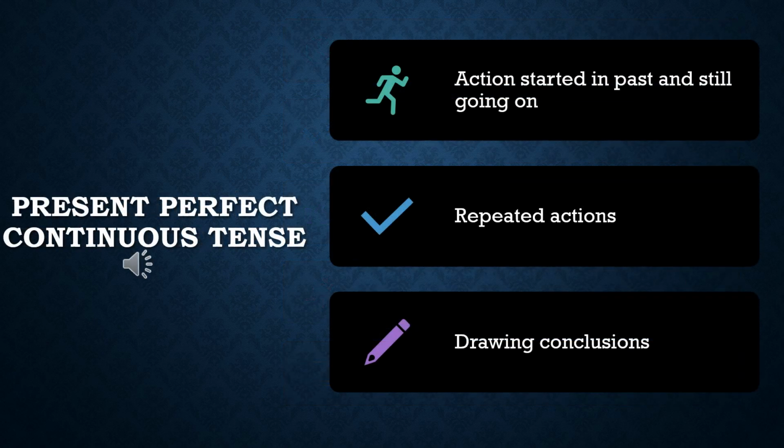Now let's see the next one, present perfect continuous tense. Now this tense is used when an action started in past and is still going on. Present perfect continuous is used for repeated actions or for drawing conclusions.